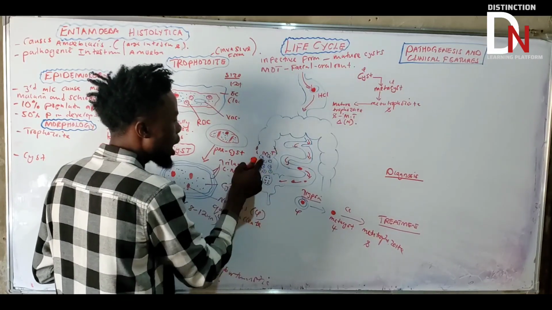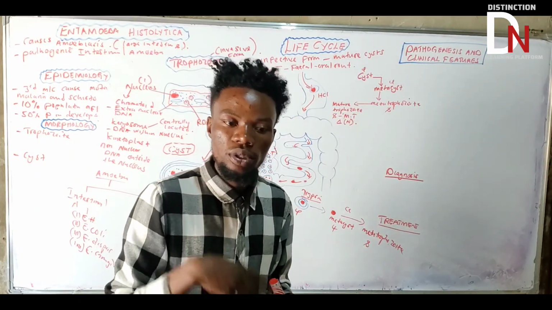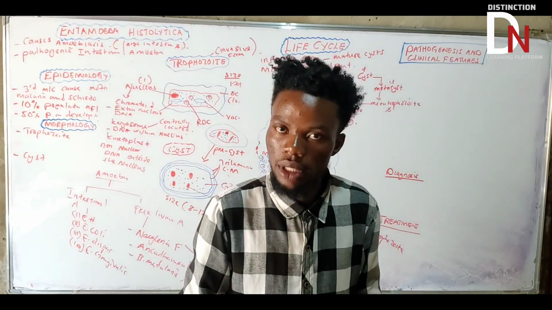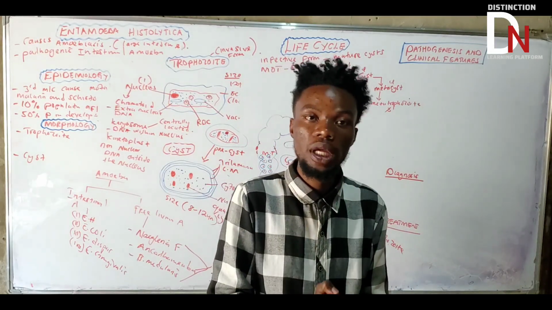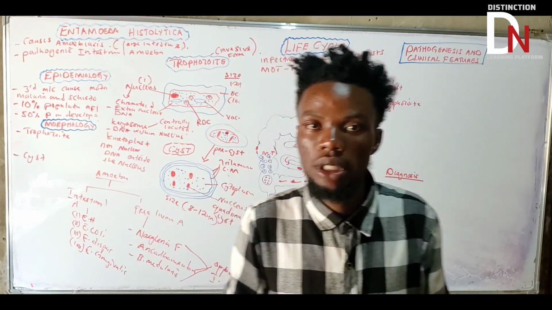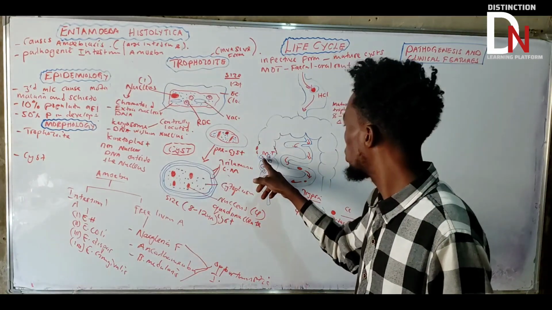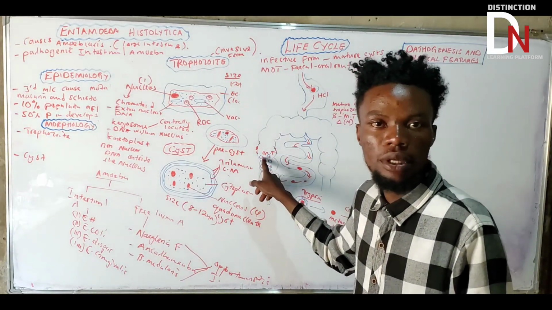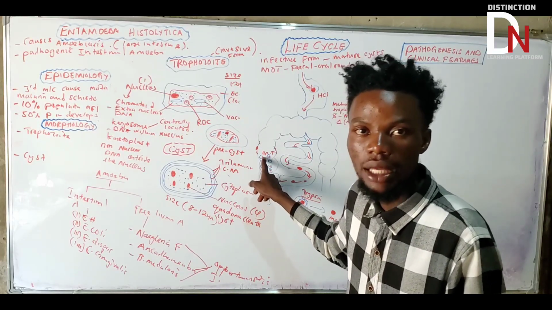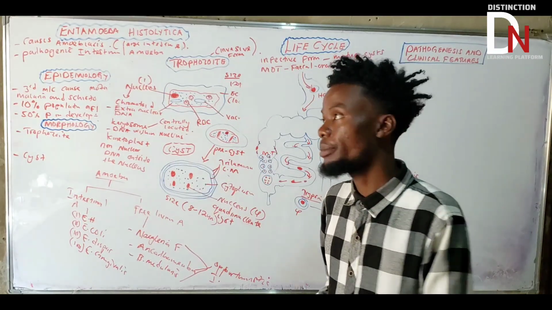These mature trophozoites are the ones that will start dividing. They're active, so they will start dividing like that. This one will divide into another one, so that they can become large in number. But it has been shown that they divide every 8 hours. So this trophozoite will divide so that they become 2, and again they divide and become 4. Every 8 hours, by binary fission. We'll talk about that as well.